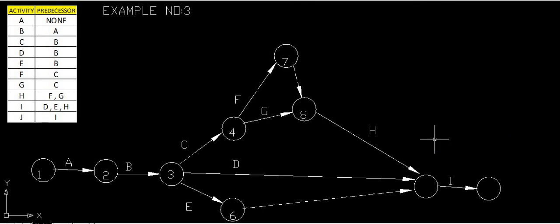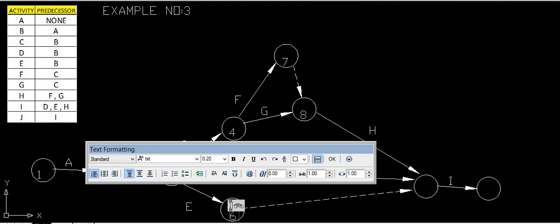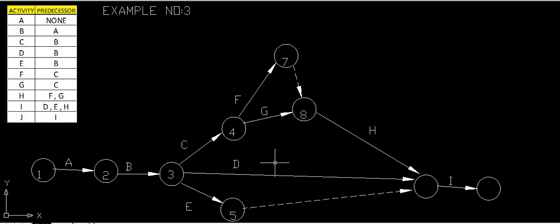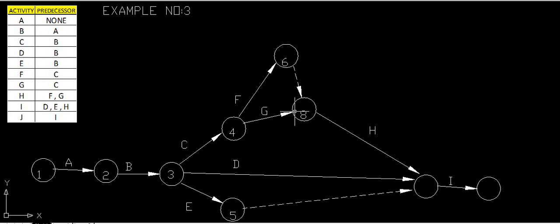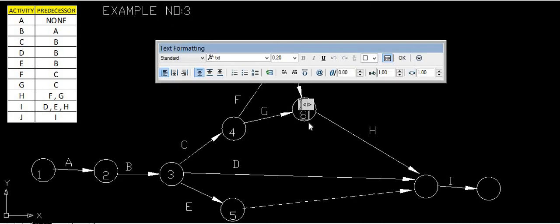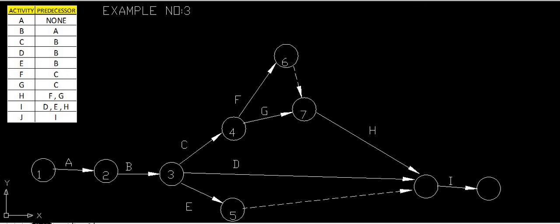So we will have somewhat different numbers also. We will give this as 5 number, because for this one a little bit has changed. We will give this as 6 number because the end point was different. So we will give this as 6 number. Then this we will give as 7 number, and this we will give as 8 number. There is a little bit of change in the numberings. Okay, so depending upon the last problem there will be changes.